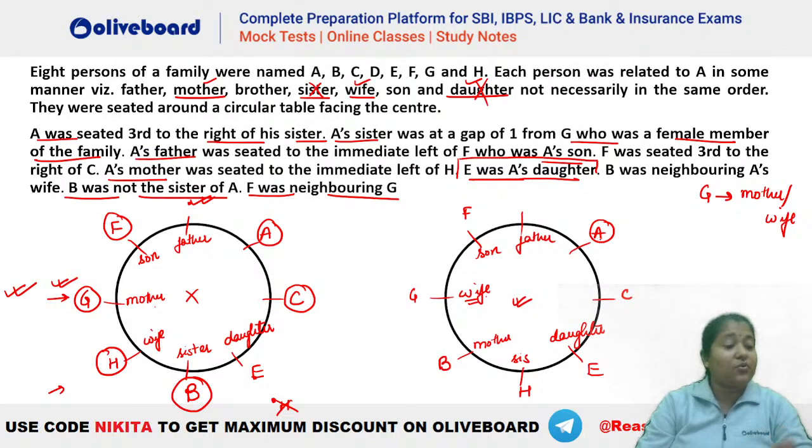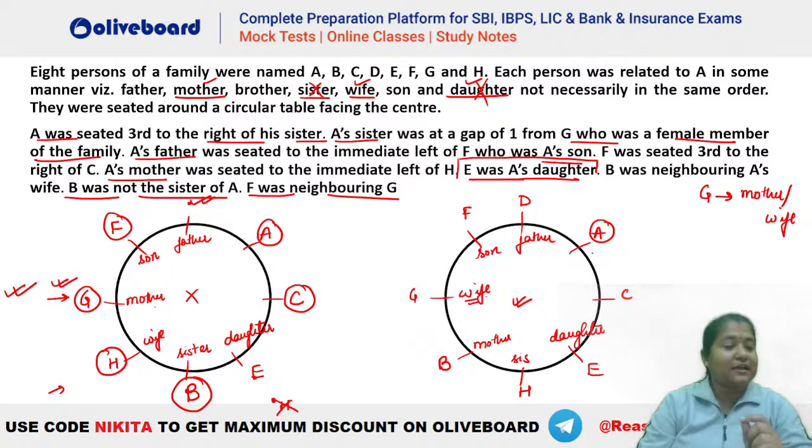Absolutely. So now who is the only person remaining? You can see we have A, B, C, D. So D is the only person remaining. So D will be the father here, right? And what will be the relation of C with respect to A? What will be the relation of C with respect to A, guys? Tell me.